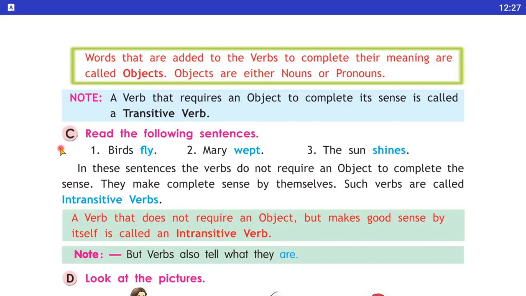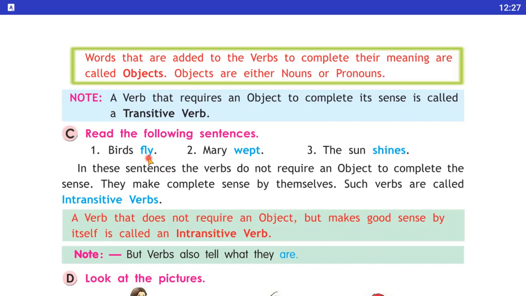So now we will move on to the intransitive verb. So now students, first of all you have to read the following sentences. Birds fly, Mary wept, and the third one is the sun shines. In these sentences the verbs do not require an object to complete the sense. You notice that after the verb there is no object. In the first sentence, the birds fly, you notice? Here you notice that the sentence is already completed.